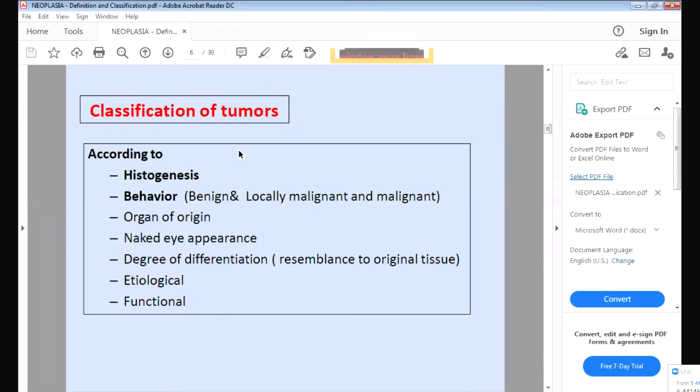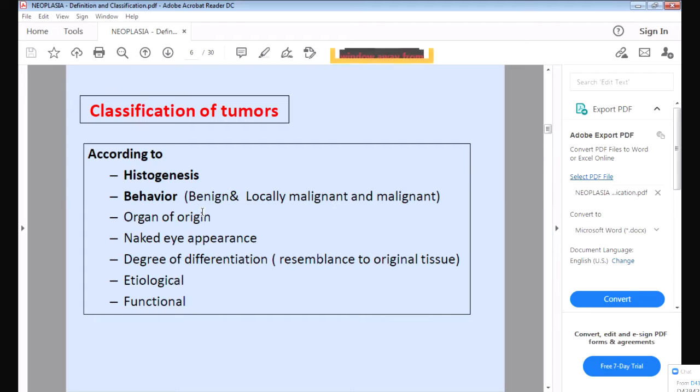Then classification of the tumors. How do we classify the tumors? According to the histogenesis. Histogenesis means from which cell they originate. So from which cell they are originating, we classify according to that. Then according to the behavior, whether it is benign or malignant. Benign tumors are less dangerous, they grow very slowly, and they will not spread. Whereas malignant tumors are very large in size, they grow very fast, and they spread to other organs.